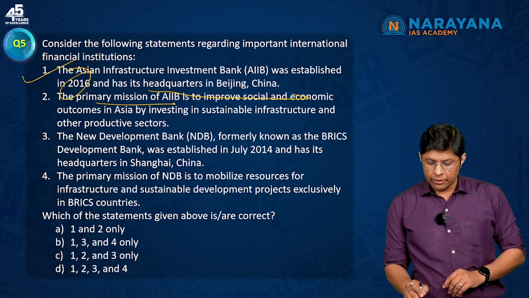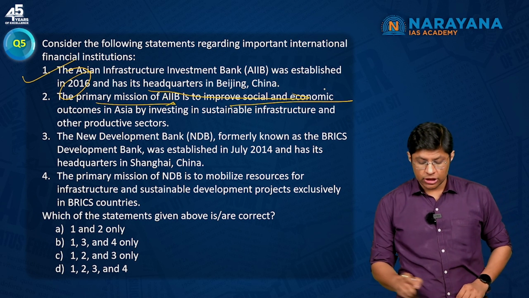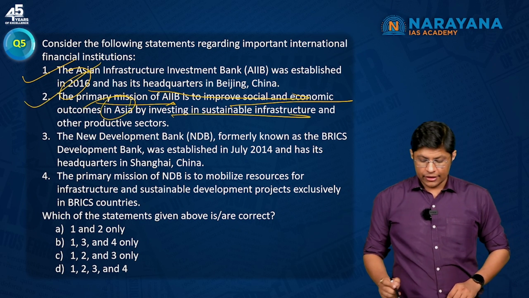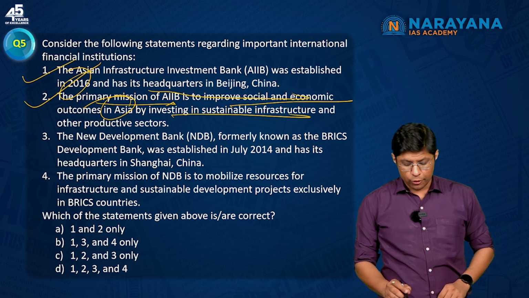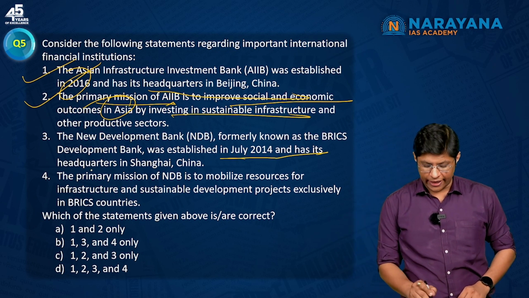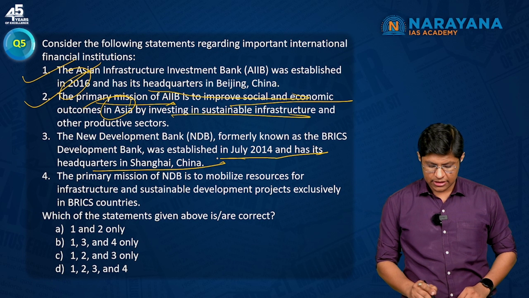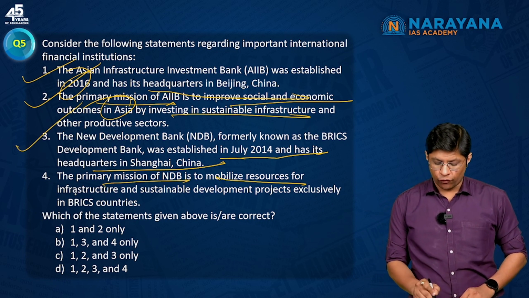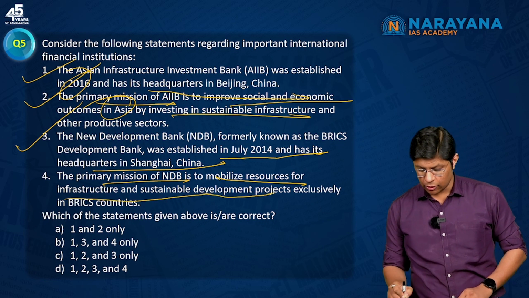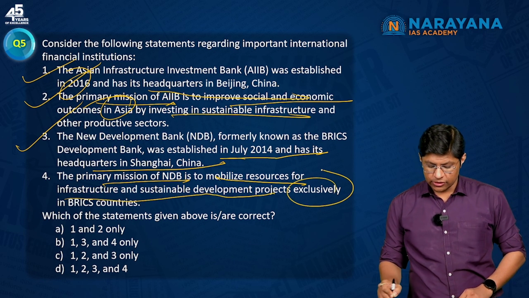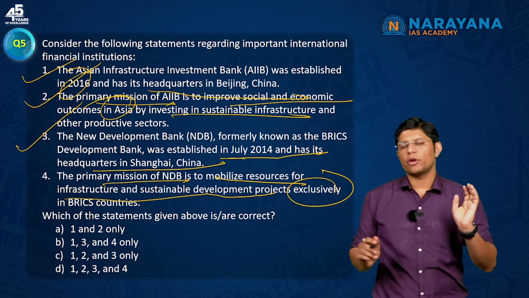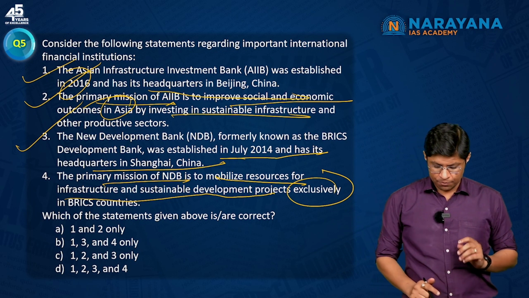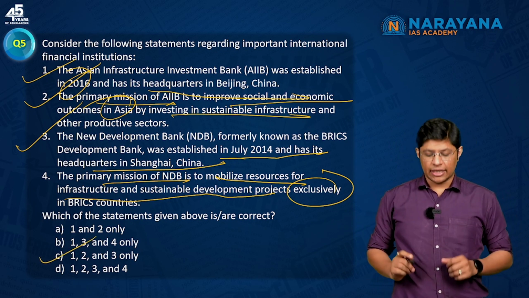Next is AIIB, was established in 16 and has headquarters in Beijing, China. Yes. The primary mission of AIIB is to improve social and economic outcomes in Asia by investing in infrastructure. Very true. The NDB, formerly known as the BRICS bank, was established in 14 and has its headquarters in Shanghai, China. Yes. The primary mission of NDB is to mobilize resources for infrastructure and sustainable development, exclusively. So it's not exclusively for BRICS countries, right? They can also invest beyond these 5 countries, which means option C has to be the correct answer for question number 5.